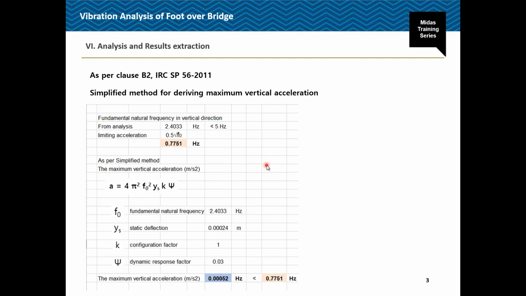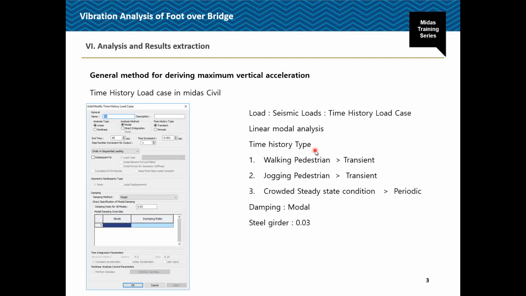Suppose in case of other structures, now for us it is safe for the vertical vibration, but suppose we have certain other type of structure apart from this particular simple structure, or a continuous structure, in that case we need to go for the general method for calculation of the maximum vertical acceleration. For that purpose we need to go for time history analysis.